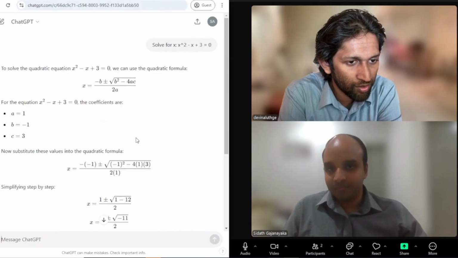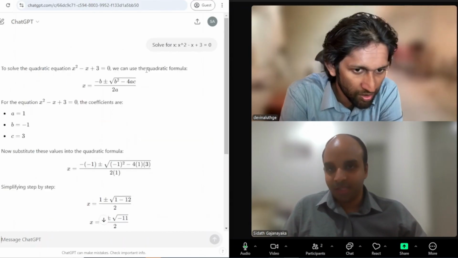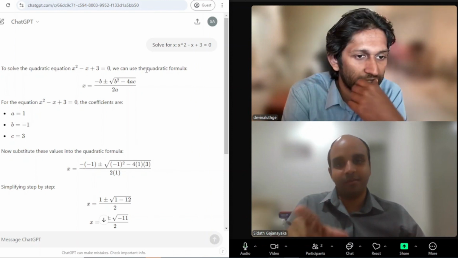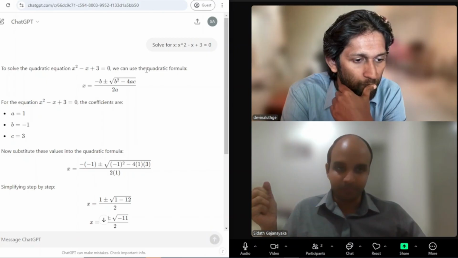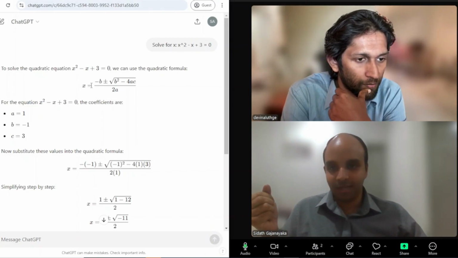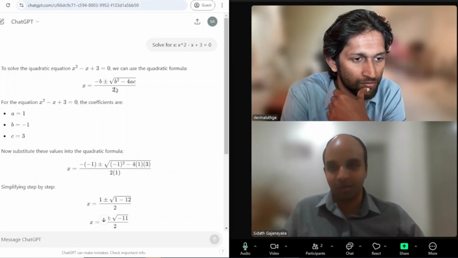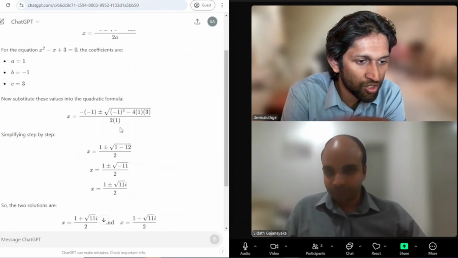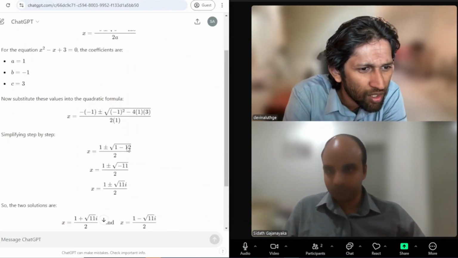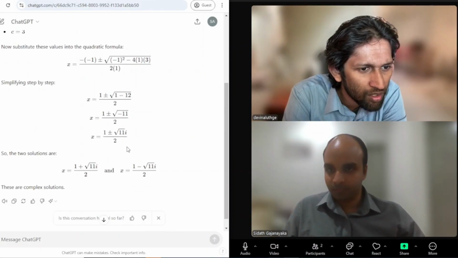Okay, so let's go down. First of all, it has identified that this is a quadratic formula. So that is also good. And then the applicable equation that we usually use to solve quadratic equations has also been identified. That makes sense. And then the substitution also seems all right.